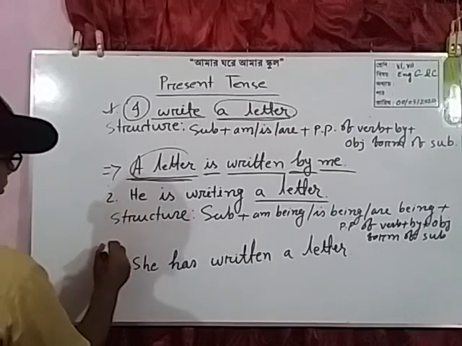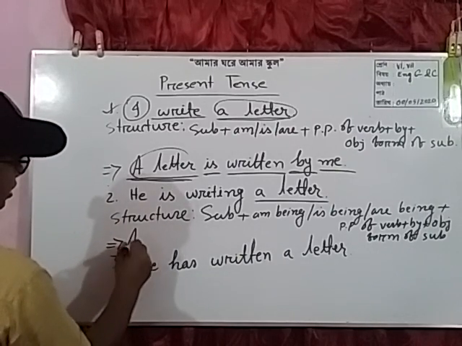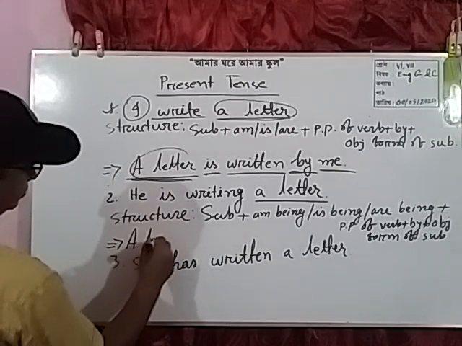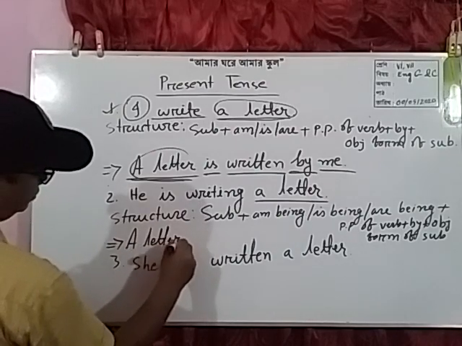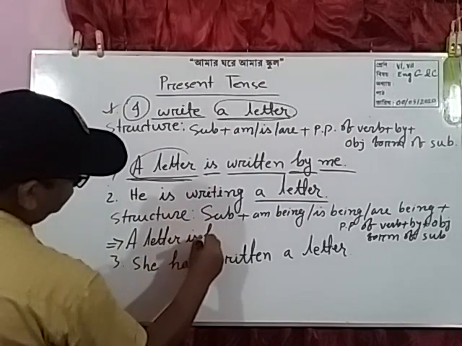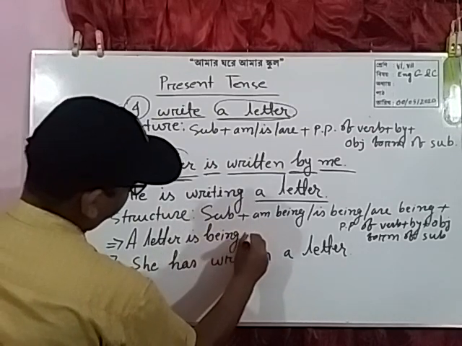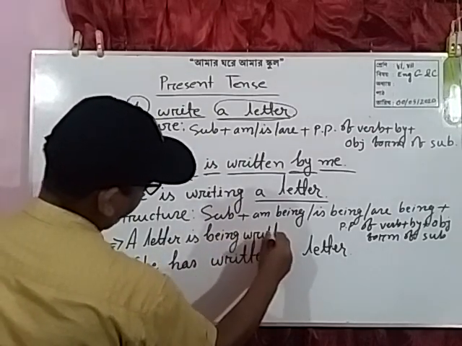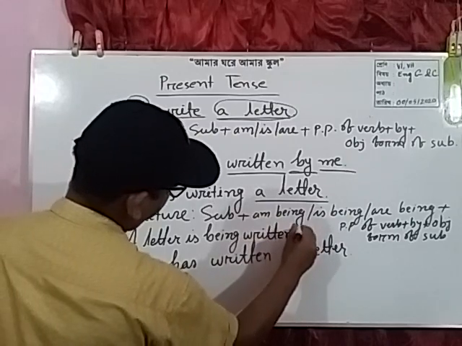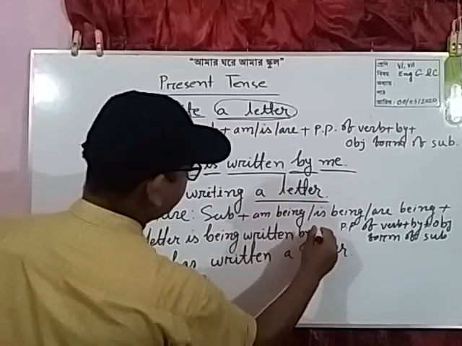Now we can write: a letter is being written by him.